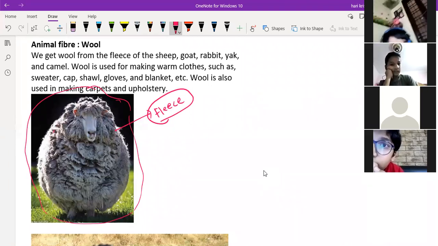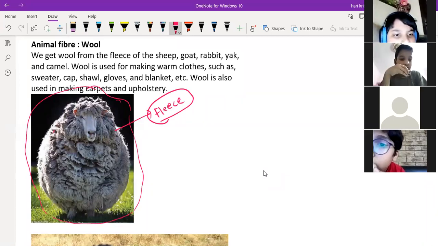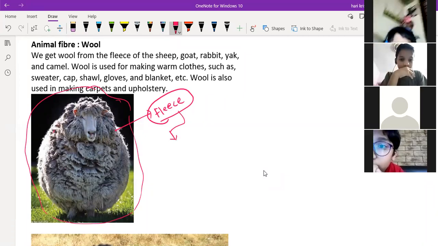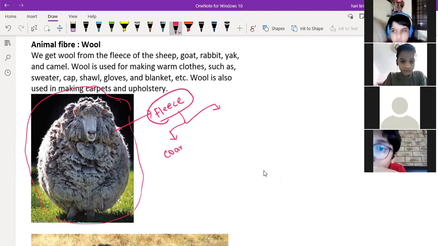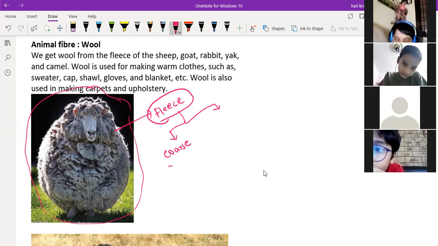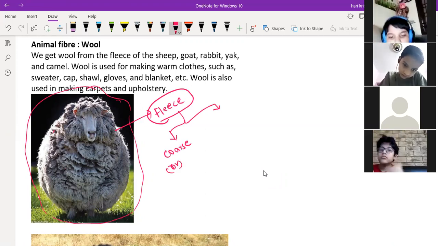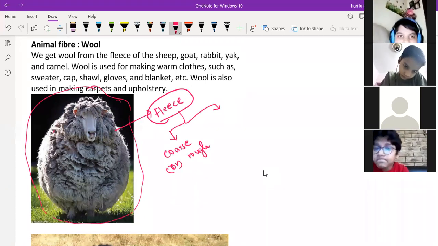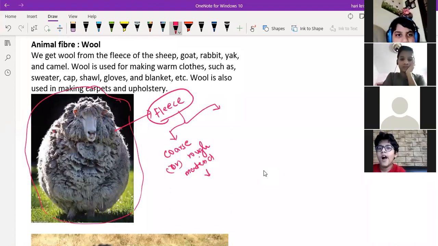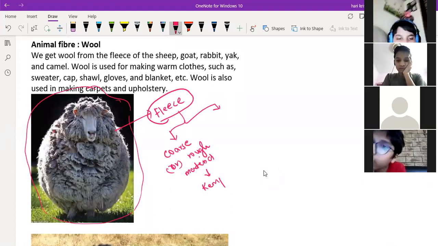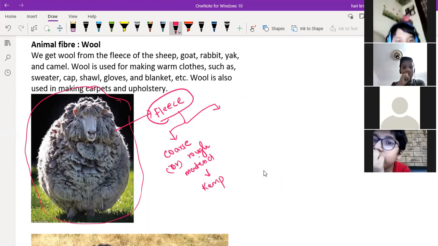Okay. So fleece will contain two important things. One is a coarse, rough material. That is called a kemp. What is the name? Kemp.